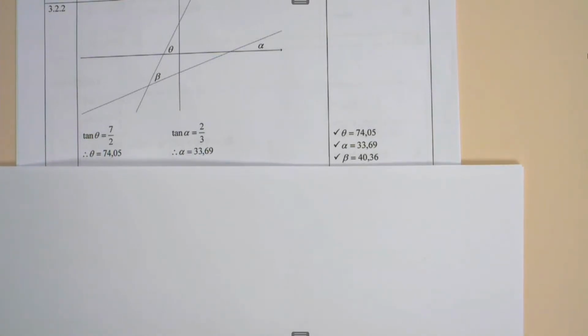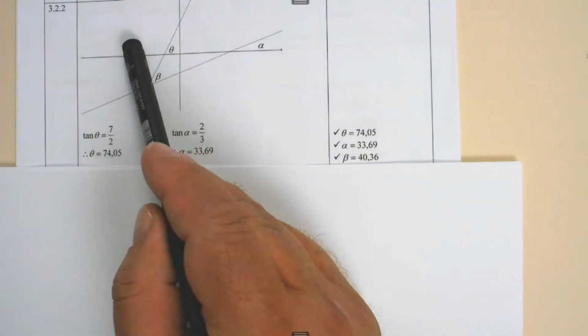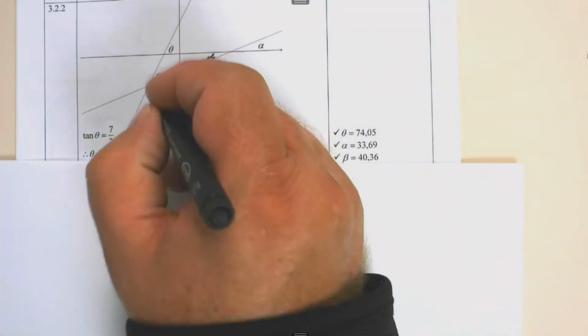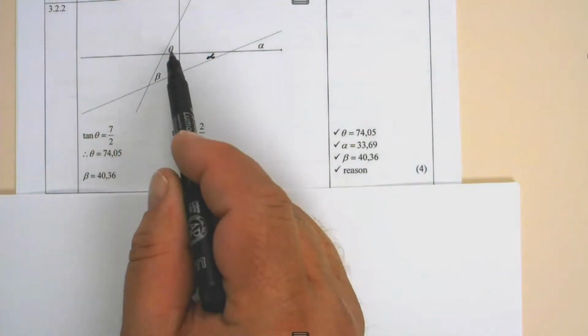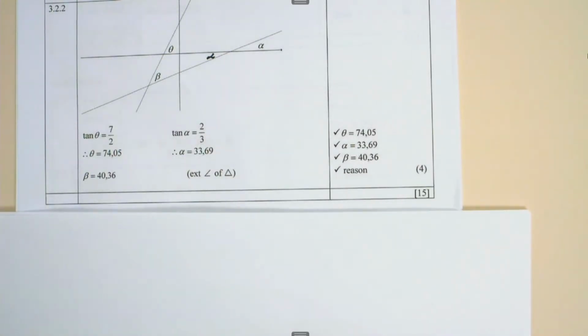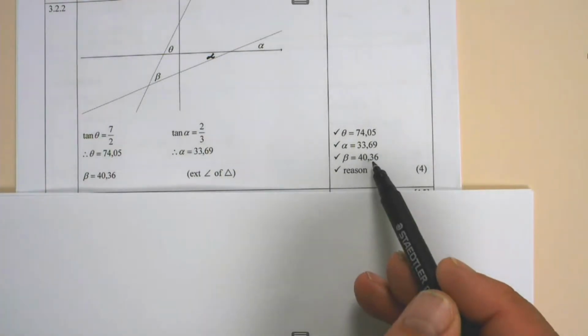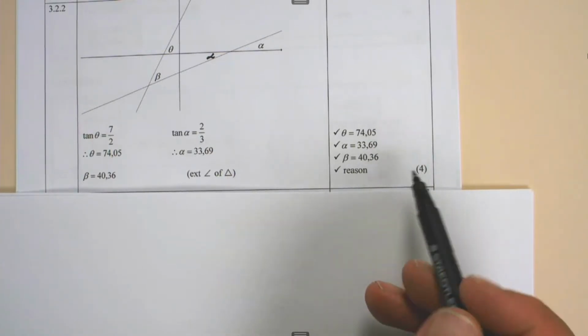If this angle here is alpha, that's vertically opposite, so that's alpha, and therefore theta is equal to beta plus alpha. So you can work out beta. Beta is equal to theta minus alpha, and the answer is 40,36, using the exterior angle of a triangle. One mark for theta, one mark for alpha, one mark for beta, and one for the reason. Four marks for question 3.2.2.